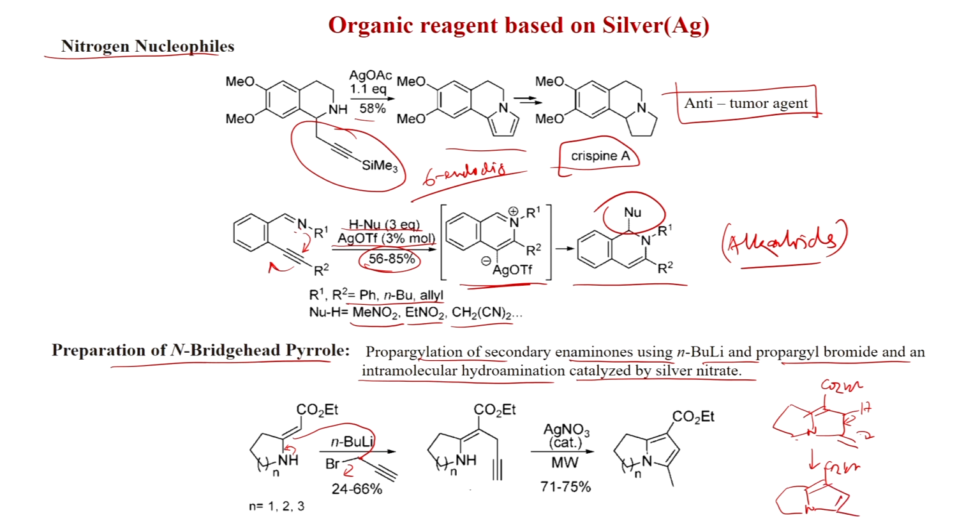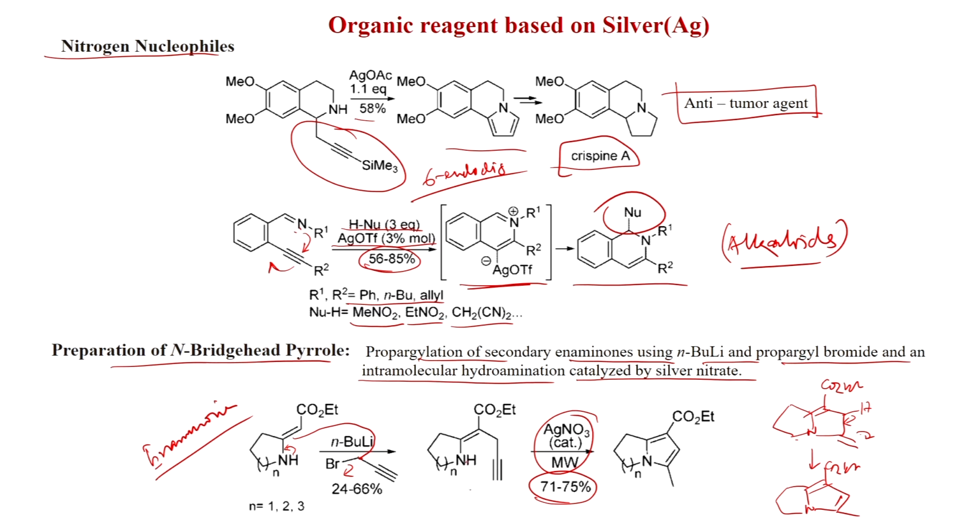After isomerization you get the aromatic part. With silver nitrate under microwave conditions you can get 71 to 75% yield. This is a two-step process: first n-butyllithium, then reaction with this enaminone. The enaminone with propargyl bromide gives this.